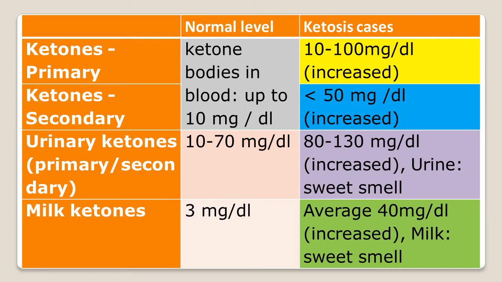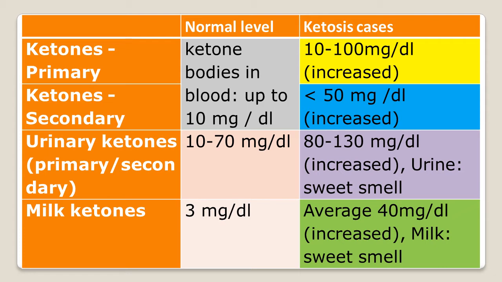In primary ketosis, the level is increased from 10 to 100 milligram per dl. In secondary ketosis, the level is less than 50 milligram per dl, but it is increased. Normal is 10 milligram per dl.